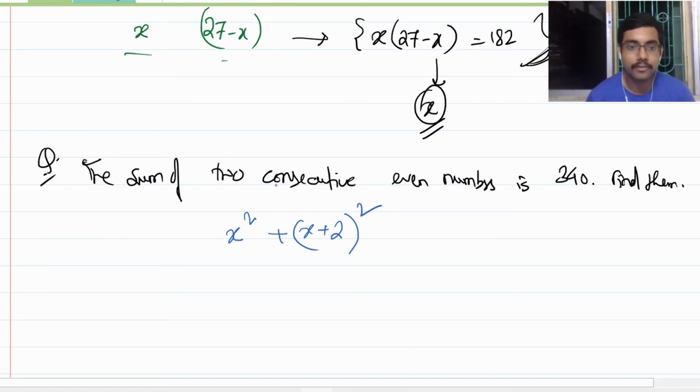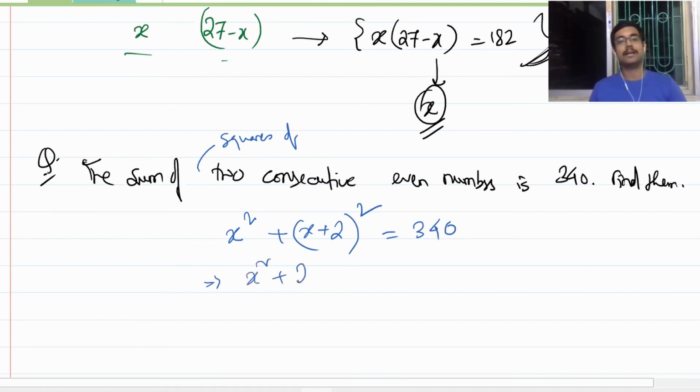Oh my god, that is the reason why you are finding 169, Snigdha. I'm so sorry. It is the sum of squares of two consecutive even numbers that is 340. I'm so sorry.